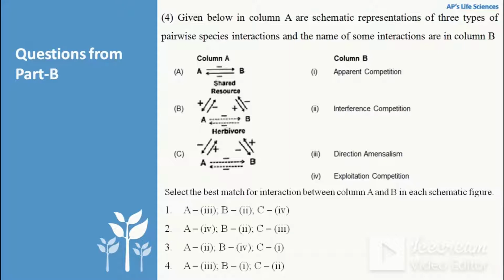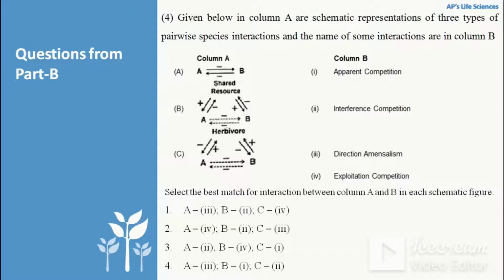In option B, in column A, we can see that A and B do not directly interact, but they feed on a common resource, so they compete for the resource. If two species are not directly related but feed on the same resource, then this kind of competition is known as exploitation competition.